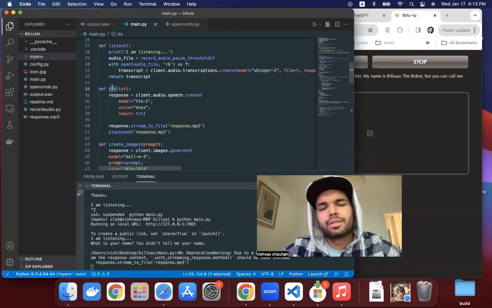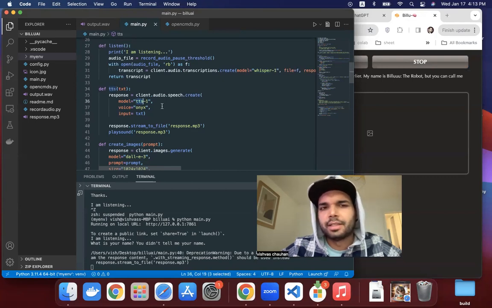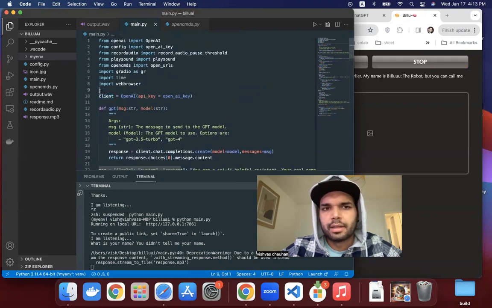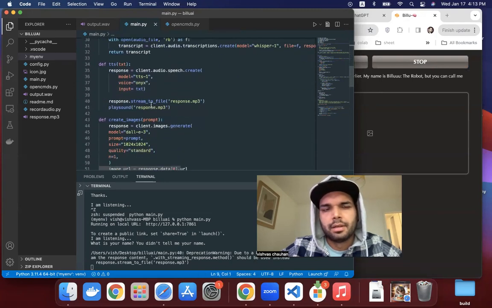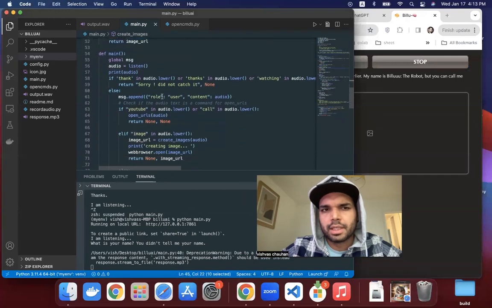Then for speech, text to speech, TTS, I'm using another model. TTS is also an OpenAI model, so my client is OpenAI, right? So you get it, we just need one client. Create images is also the same client, through the DALL-E model, what you were seeing there.